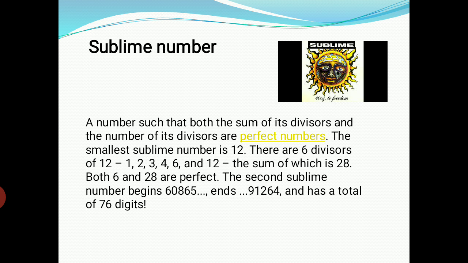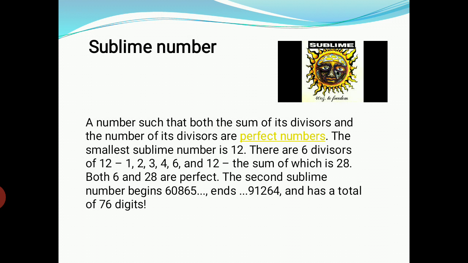Therefore, we have to consider a number and then find the divisors of that number and count the divisors, and the count must be a perfect number, and the sum of those divisors is also a perfect number. If it satisfies, then our assumed number is a sublime number. Here it is satisfied, therefore 12 is a sublime number.